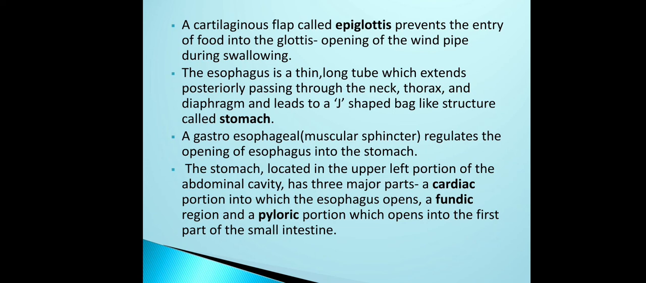After the pharynx, it is going to run as the long esophagus, which runs through the neck, thorax and the diaphragm. Once it crosses the diaphragm, it is going to lead to a J-shaped, bag-like structure, and that structure is called the stomach. Here the opening of the esophagus into the stomach is being regulated by a sphincter called the gastroesophageal sphincter. It is also called the muscular sphincter.